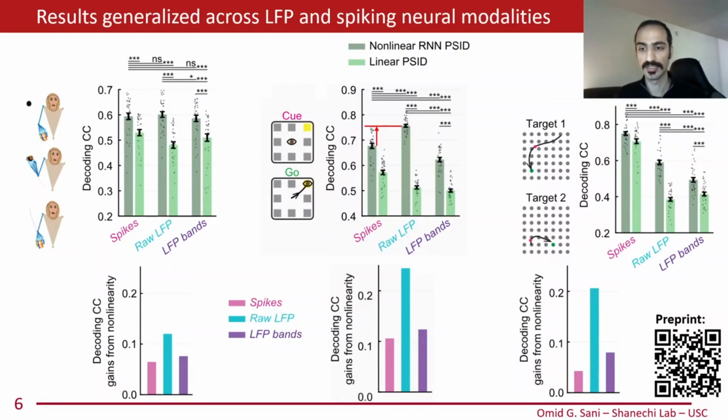One notable result was that raw LFP benefited the most from nonlinear RNN-PSID modeling, and even outperformed the spiking activity in some datasets. This suggests that with its flexible modeling, RNN-PSID automatically extracted nonlinear transformations in raw LFP activity that achieved more accurate decoding of behavior than traditional pre-specified LFP features such as power in different frequency bands. For more results, please check out our preprint.